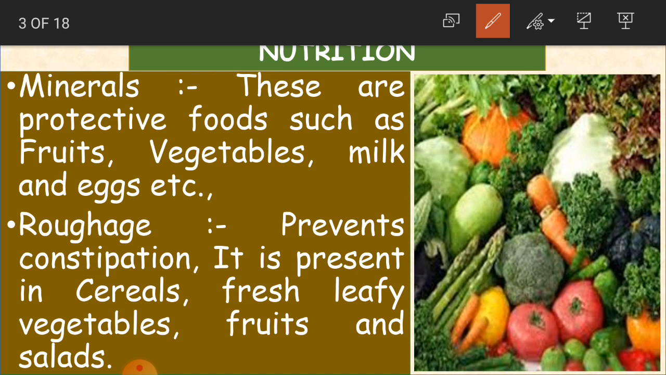So even minerals also are very important to our body. Where do we get all this from? Fruits, vegetables, milk and eggs and so many such types of foods. Okay, children?